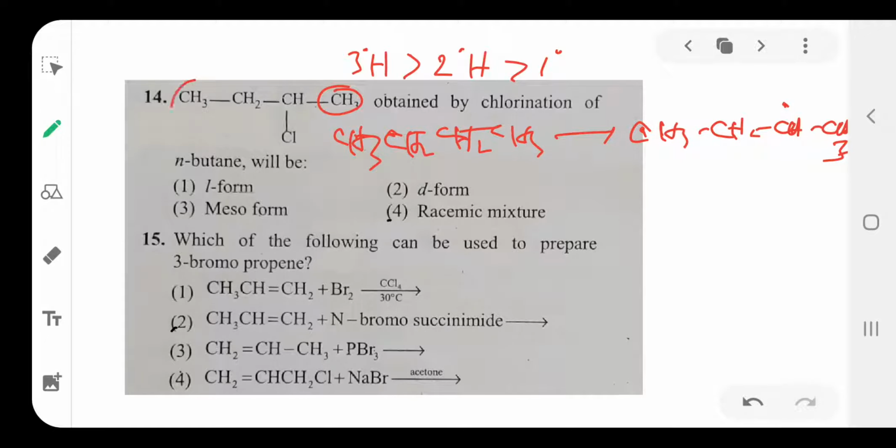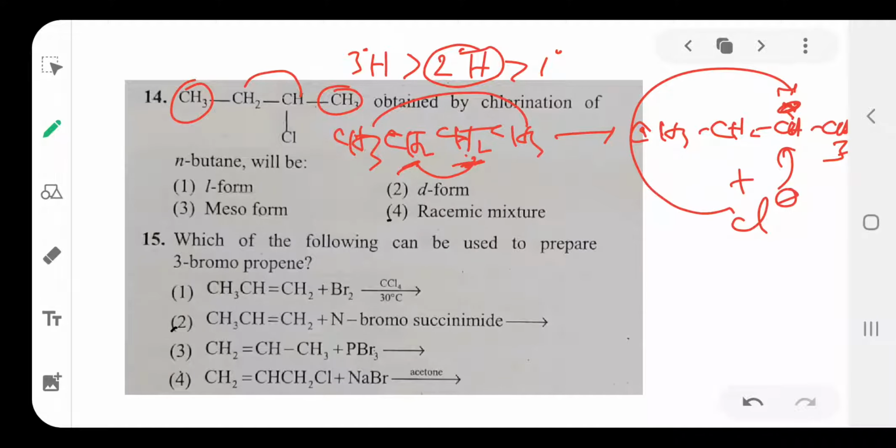In butane these two are primary and these two are secondary hydrogens. Secondary is more reactive, so either this hydrogen is removed by homolytic cleavage to form a secondary free radical. Chlorine attacks this free radical either from the front side or from the back side, so D and L isomers are formed, that is, a racemic mixture.